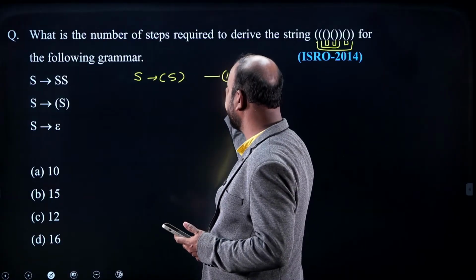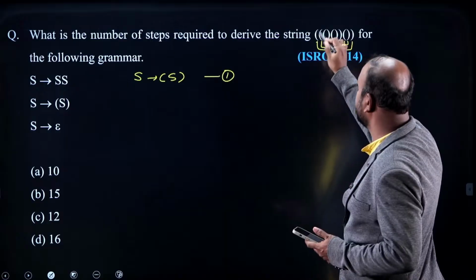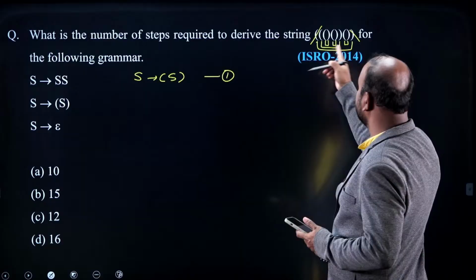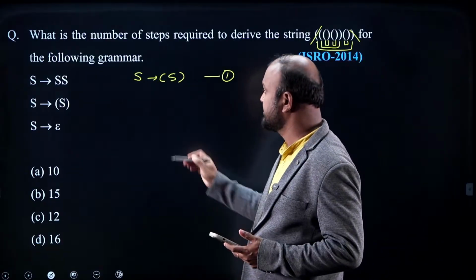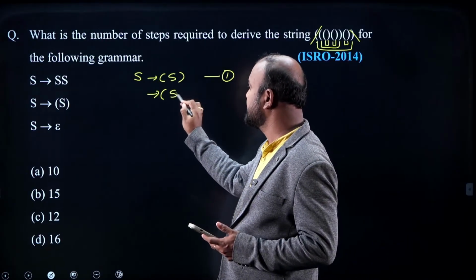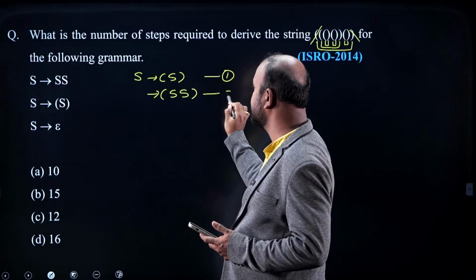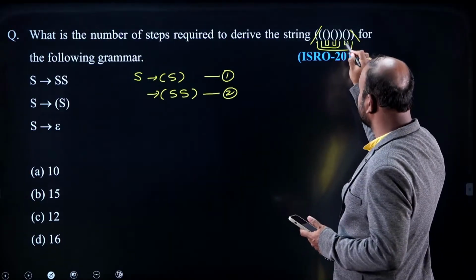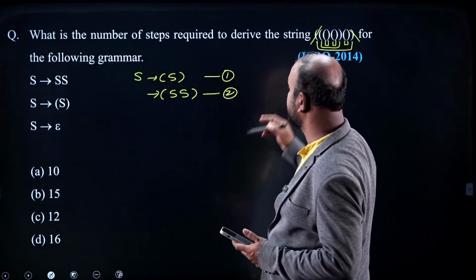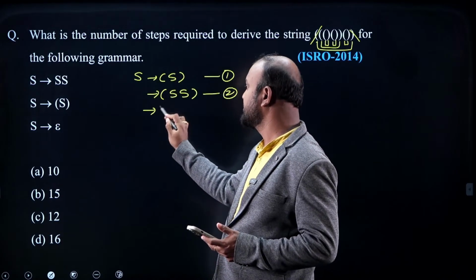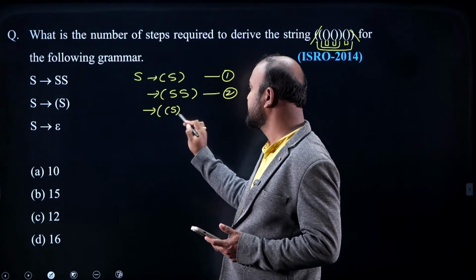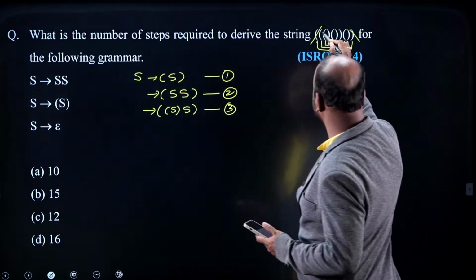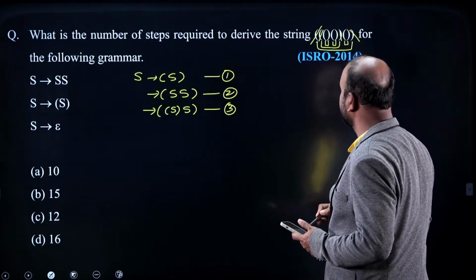There is one step, okay. So that first open, last close is there. Next, S is going to have two substrings. So we can say open S close. S is deriving with SS, second step. And the second S should have open S close, and first S also should have open S close. So what I do is open S close, third one, so that this open close happen.